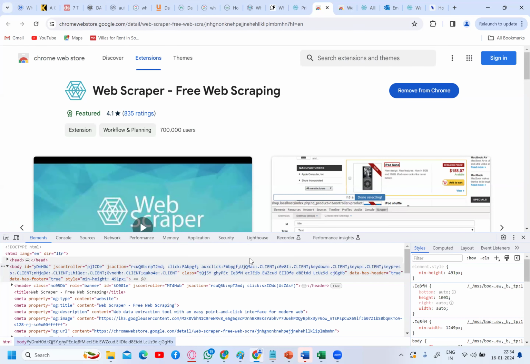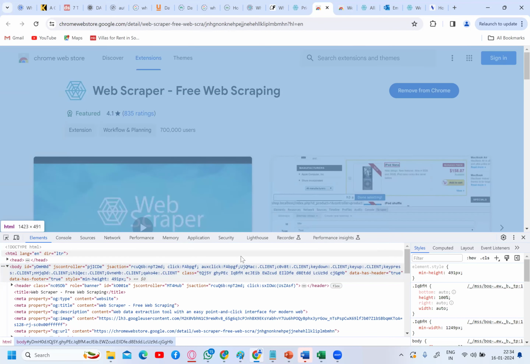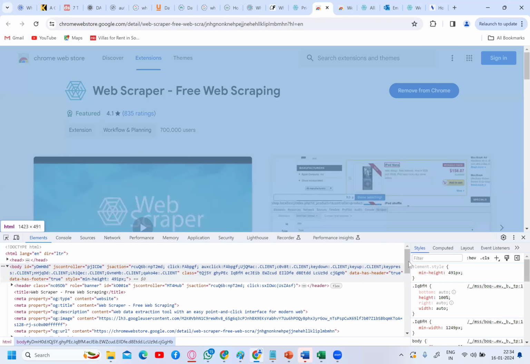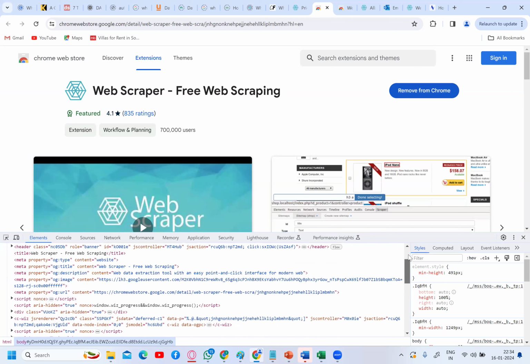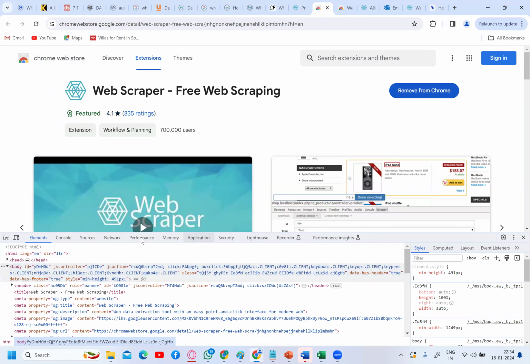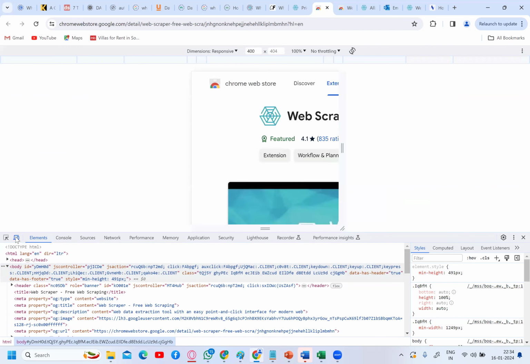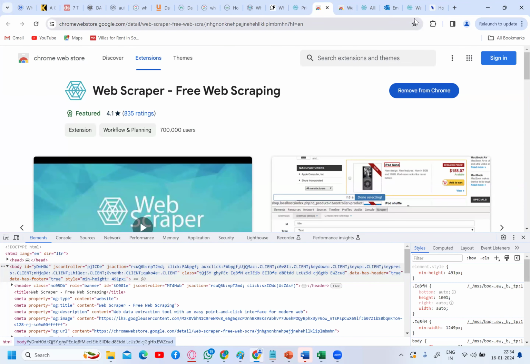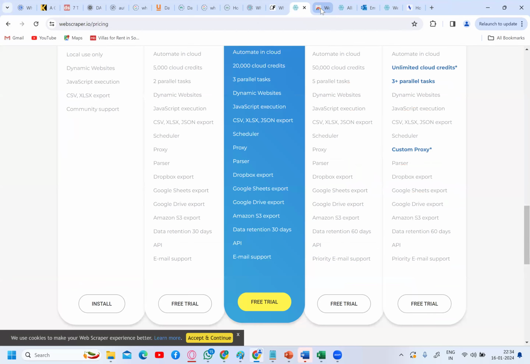Here you'll be able to find something called a web scraper. Let me see why I couldn't find the web scraper here. Once you install the web scraper tool, obviously it should be reflected here. Let me check in the other website.